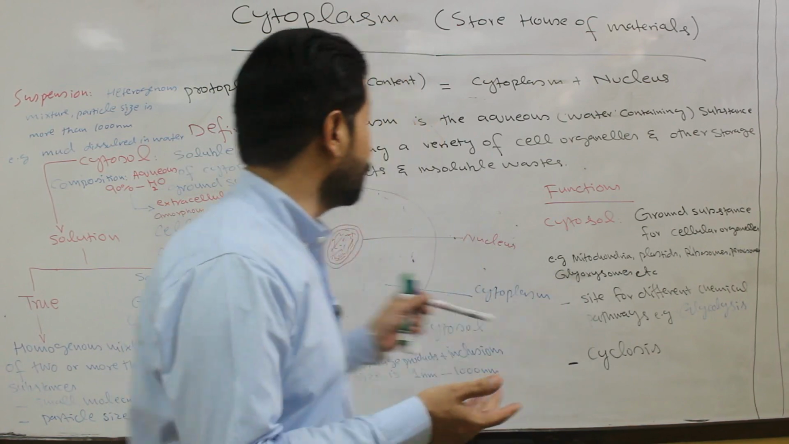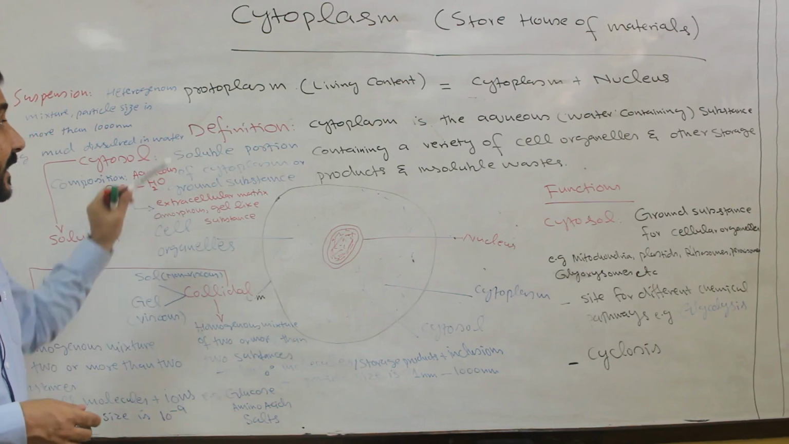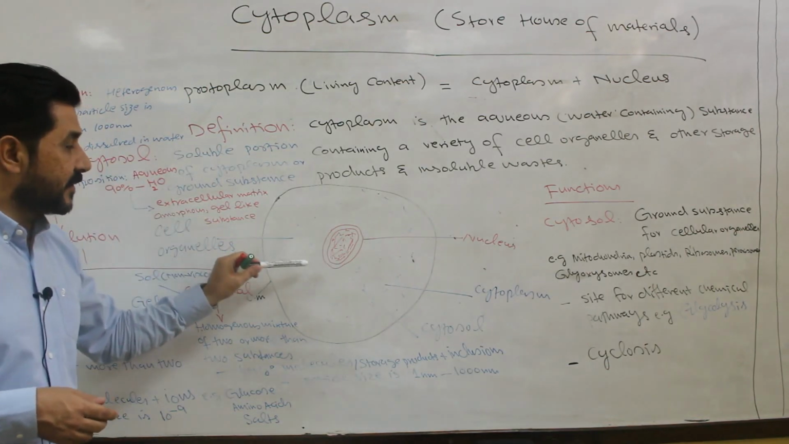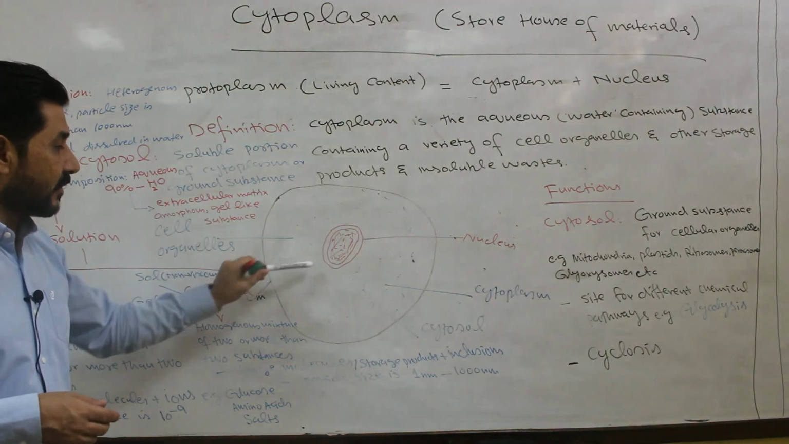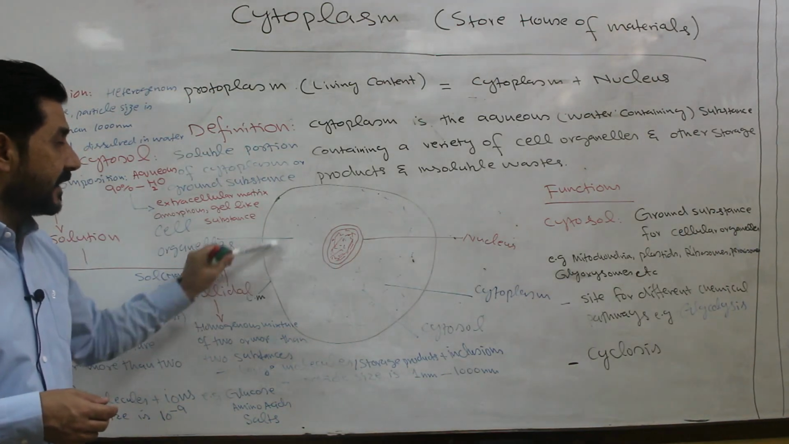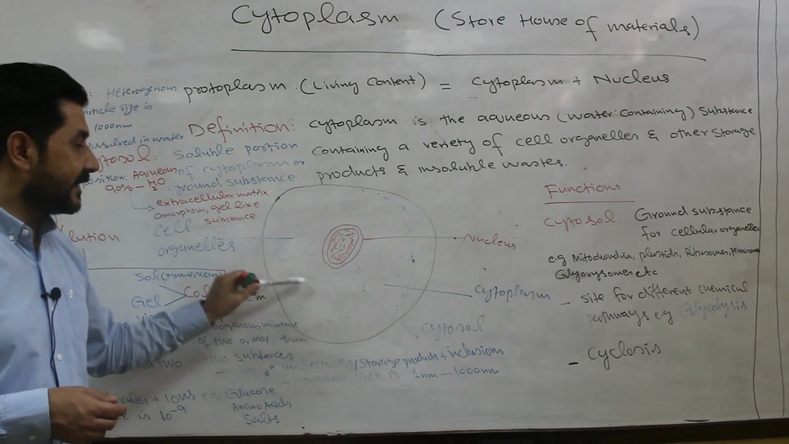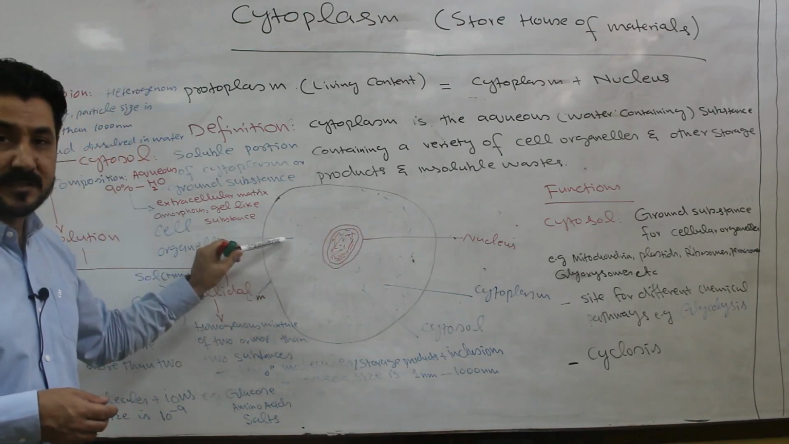Just like we put things in our storehouse, either they are useful or they are not in use. Similarly, inside the cell, a region can be seen between the nucleus on one side and the plasma membrane on the other side. This vast aqueous, water-containing region is called cytoplasm.